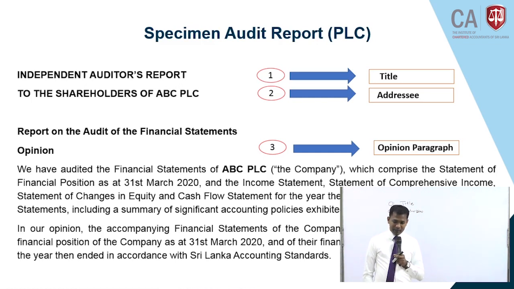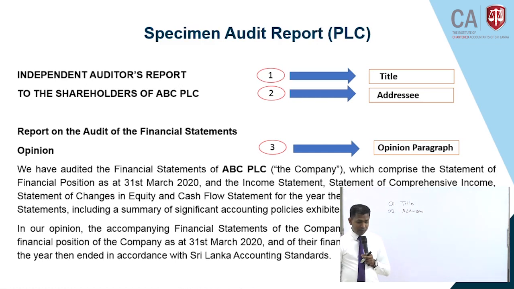Again I am reading, this is important. In our opinion, the accompanying finance statement of the company give a true and fair view, or the company's finance statements are free from material misstatements. You can say like that, of the financial position of the company as at 31st March 2020.